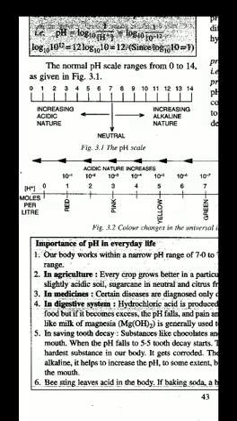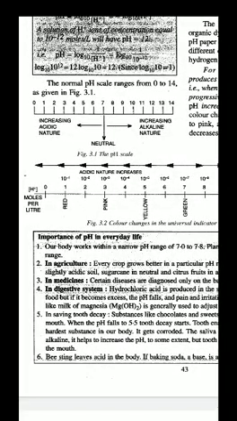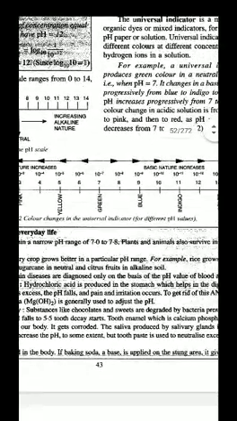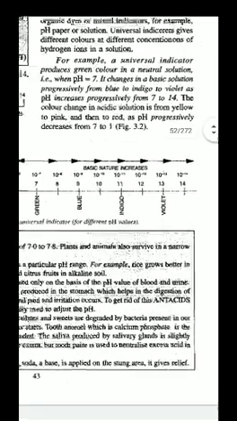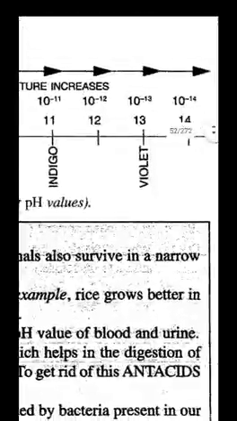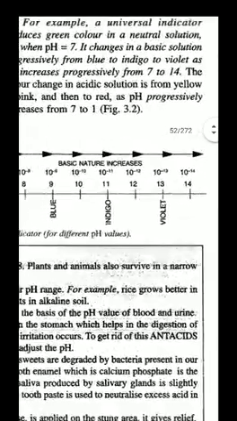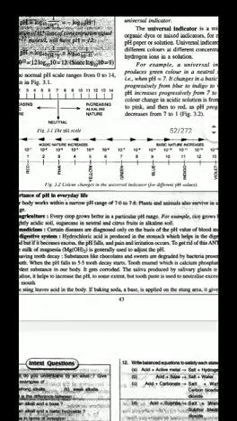Children, here we also have different colors mentioned: if the pH is 0 to 1, red; 3, pink; 5, yellow; 7, green; 9, blue; 11, indigo; 13, violet. And here you can clearly see that whatever the power is, that is your pH. 10 raised to minus 14, 14; 10 raised to minus 13, 13; 10 raised to minus 12, 12. I think you can easily understand the value of pH by observing this pH scale.